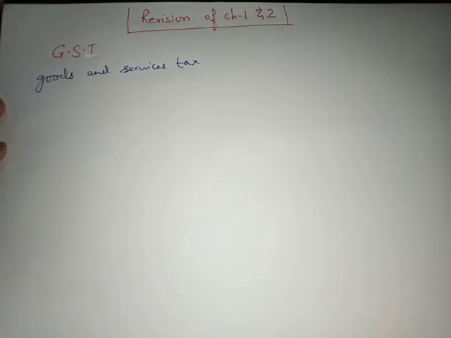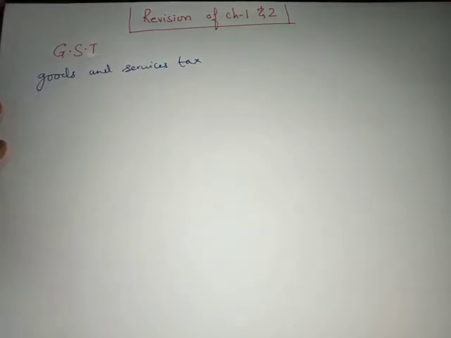Services, there are lots of services that the government gives us, or maybe people in the market give us. For example, let's take one service, a barber, and he has to pay GST because he has a shop in the market, so he's providing you a service. Even the people who come to drop delivery at your place from Amazon are doing a service to you. Either you can go and take it over there, but at the same time they're providing the same thing at your place, in your house itself. So that's a service. So उन सब का टैक्स देना पड़ता है. ठीक है, उन सब का टैक्स होता है. So goods and services tax.